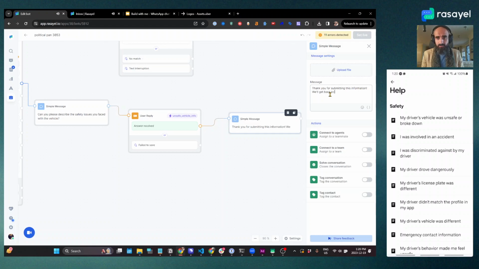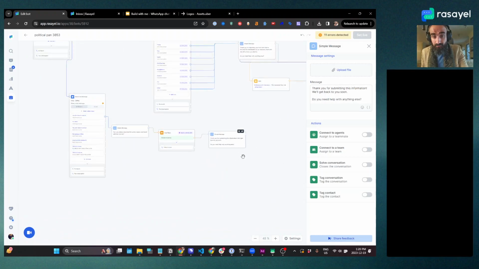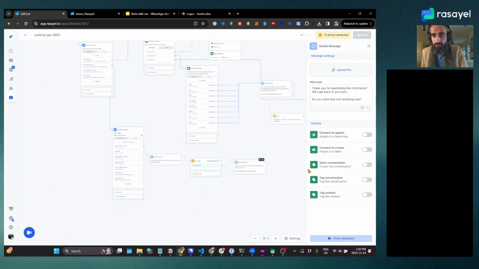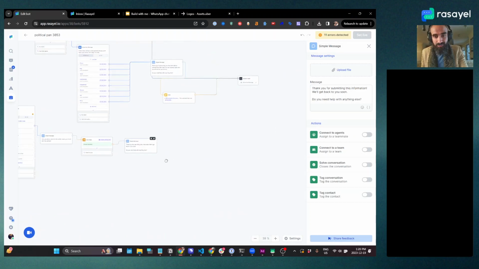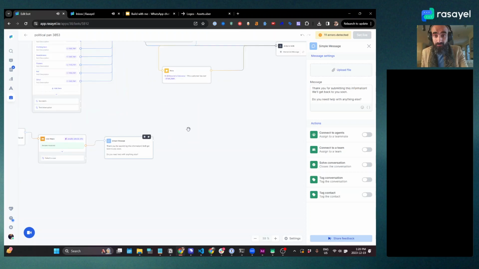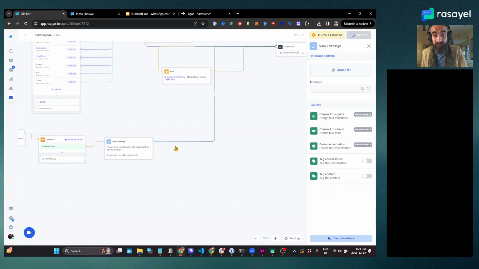We'll get back to you soon. And do you need help with anything else? And we can probably jump back to the main node. So I'm just going to connect this once again to the jump to node that we did earlier that takes them back to the main menu.